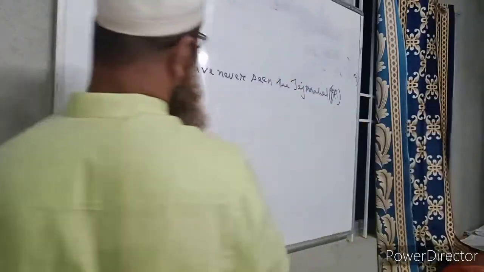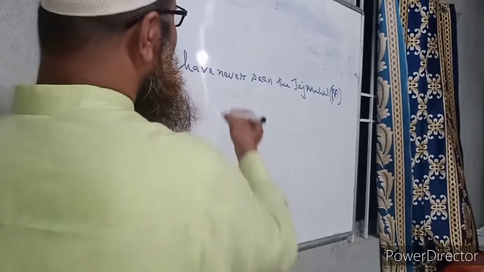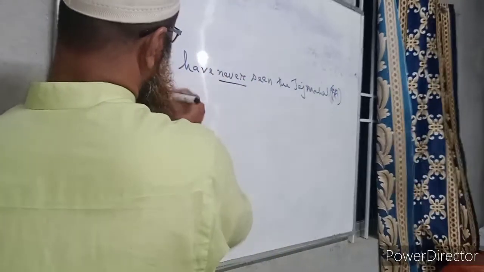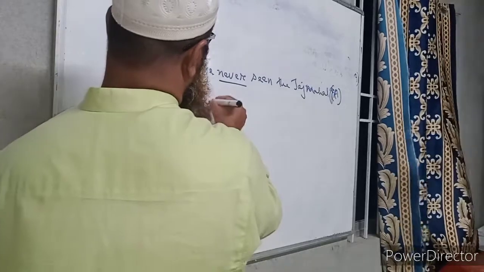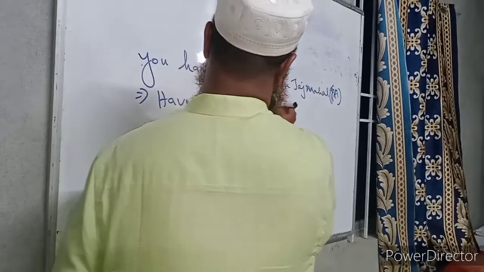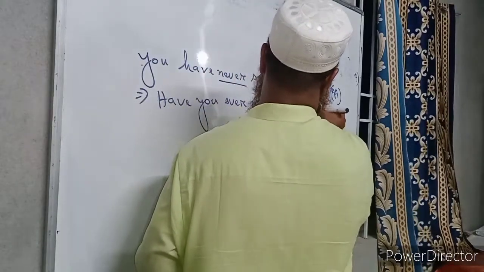Here the sentence is in the negative form. So now, if we change this sentence into an interrogative one, we will omit never, and we will write like this: have you ever? In place of never, we will write ever. Have you ever seen the Taj Mahal? Then the meaning will remain the same or intact.